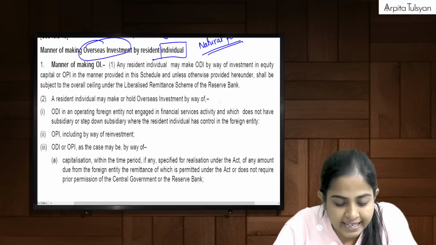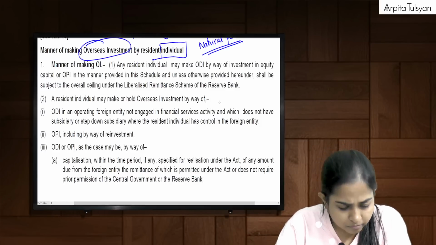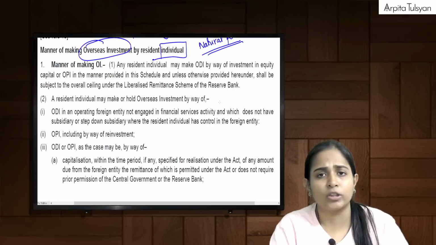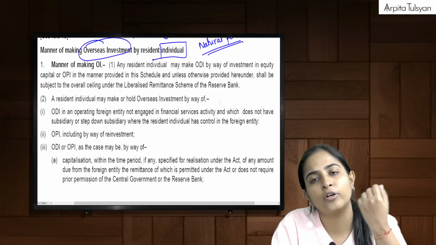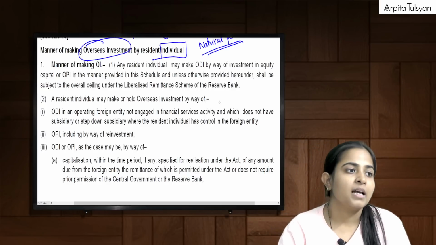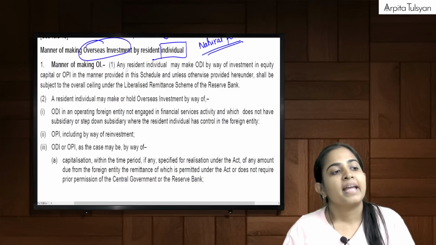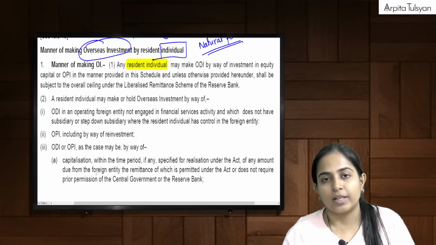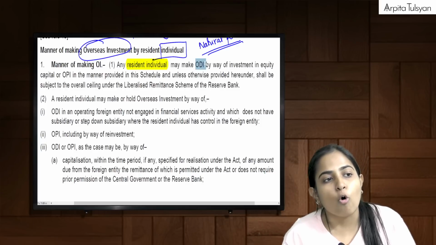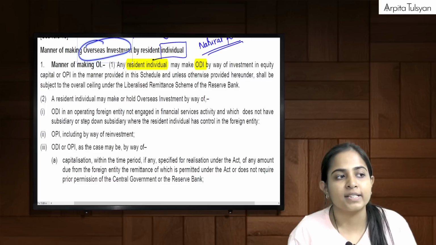Now in this they are going to talk about both ODI and OPI. Now see what they are telling us here. Any resident individual may make ODI.